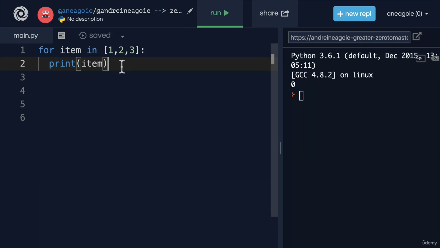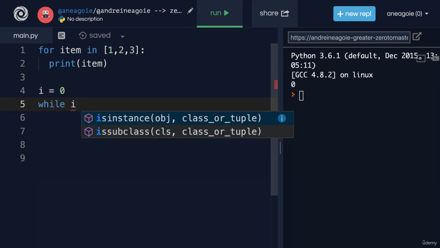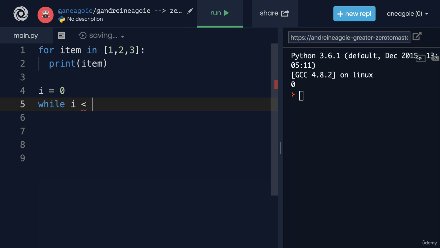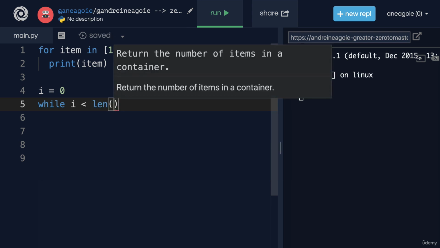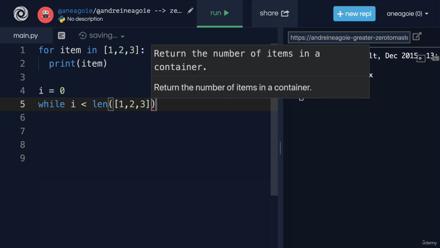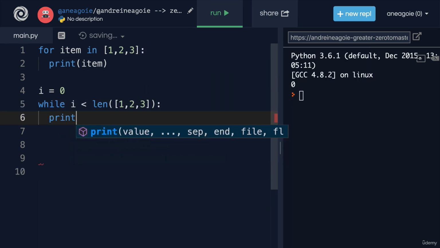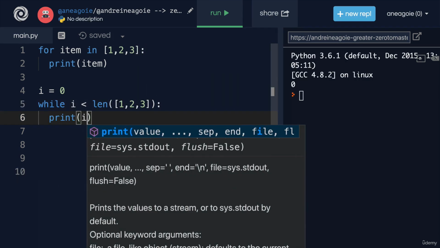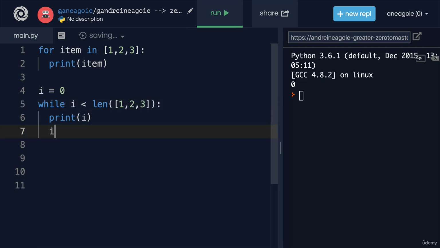But you can do this in a while loop as well. I can say i equals 0, and then while i is less than, let's say, the length of the list, that is 1, 2, 3, in that case, I want you to print i, or the item, and then increment i by 1.